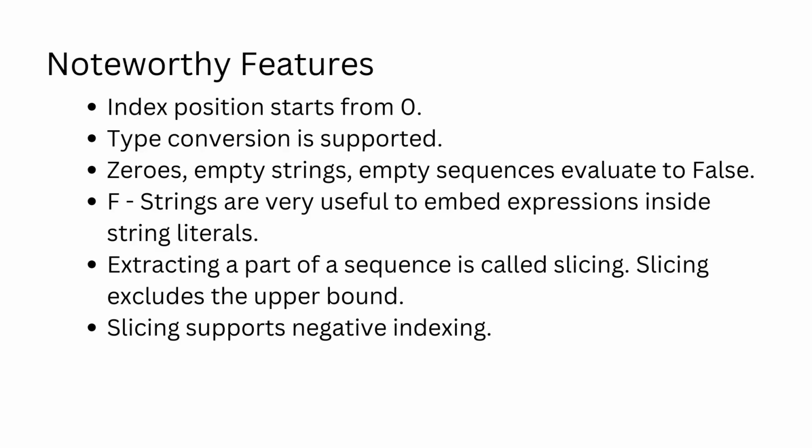F-strings are a clean way to embed expressions inside string literals. They are available in Python 3.6 or later. Extracting a part of a sequence without affecting its memory is called slicing. Slicing also has a start-stop-step syntax. As is the case with the range object, upper bound is excluded. Python supports negative indexing as well. Check out the previous video on data types if necessary.